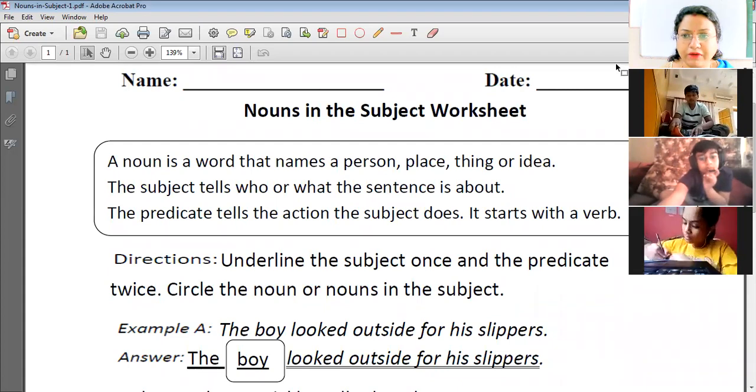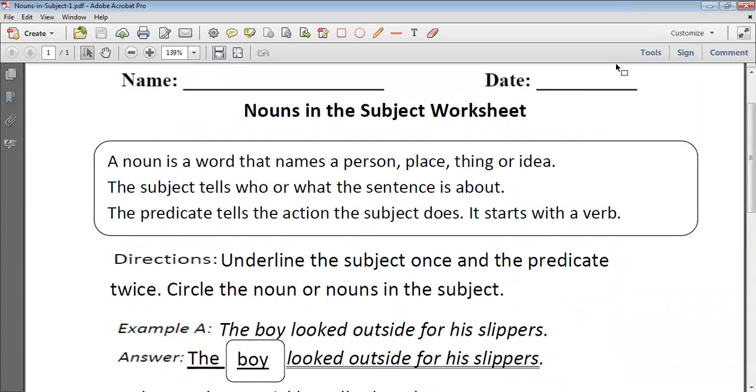For your help, I have given the definition too. So you can see that a noun is a word that names a person, place, animal, thing. The subject tells who or what the sentence is about. The predicate tells the action the subject does. It starts with a verb. So this was for your help box, right?